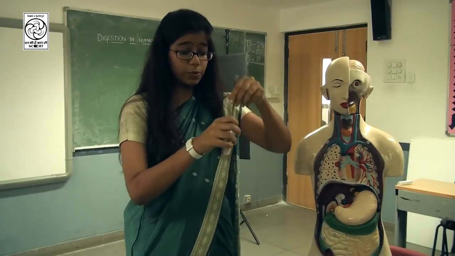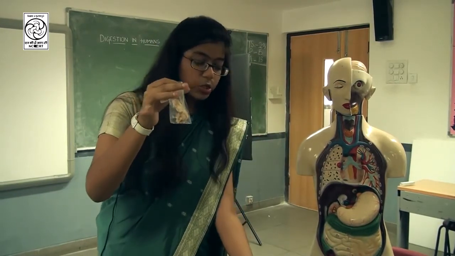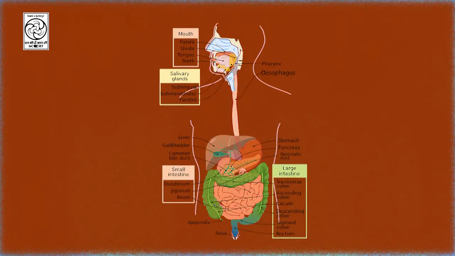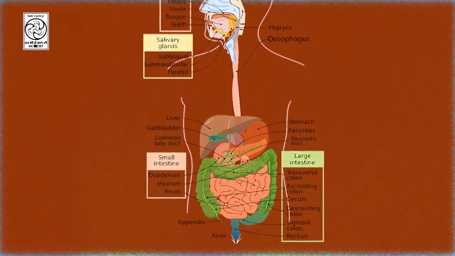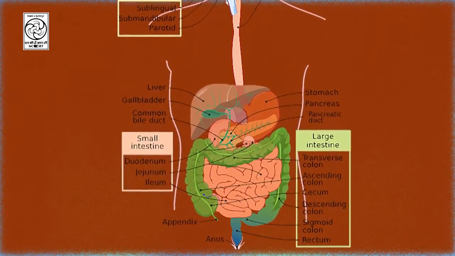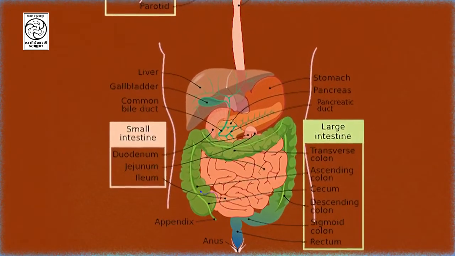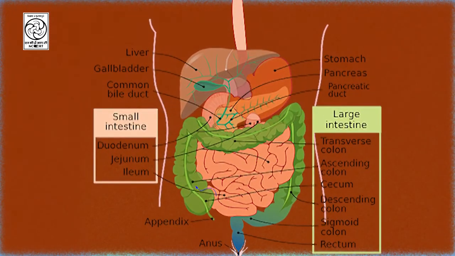Now this food which has just come from the stomach, you know what it is called? It is called chyme. The food which we swallowed is called the bolus, and the food which comes from the stomach into the small intestine is called chyme. So when we enter the first part of the small intestine, the duodenum, the food is called chyme.